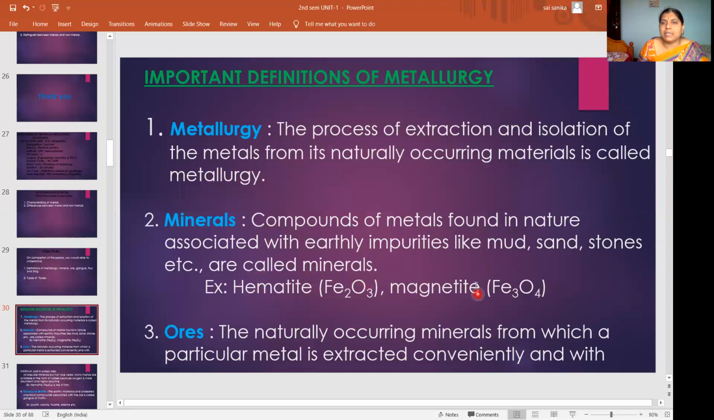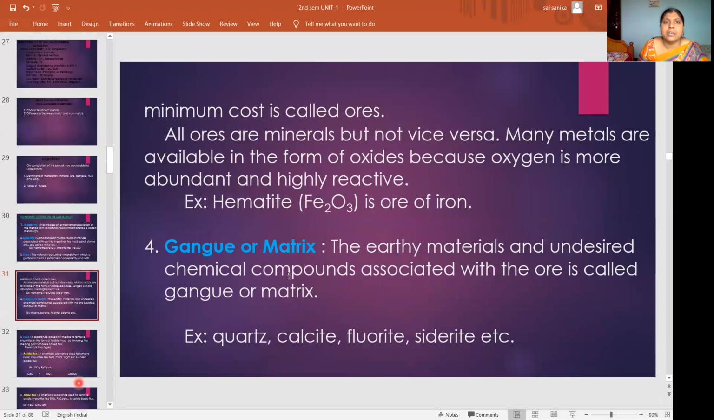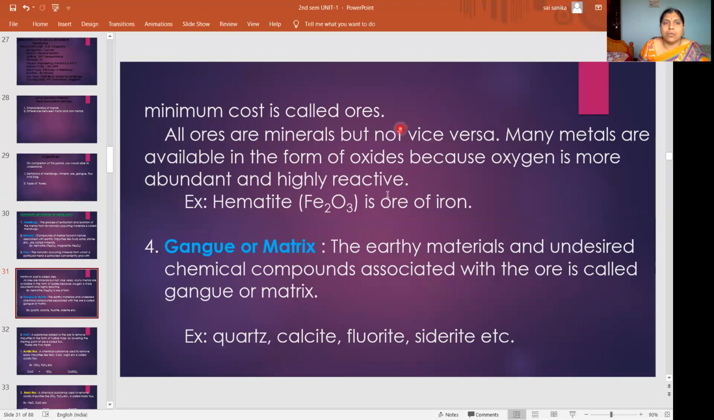Okay. Then magnetite. That is Fe3O4. So here Fe2O3, this is Fe3O4. Okay, there. Ores: the naturally occurring minerals from which a particular metal is extracted conveniently and with minimum cost is called ore.